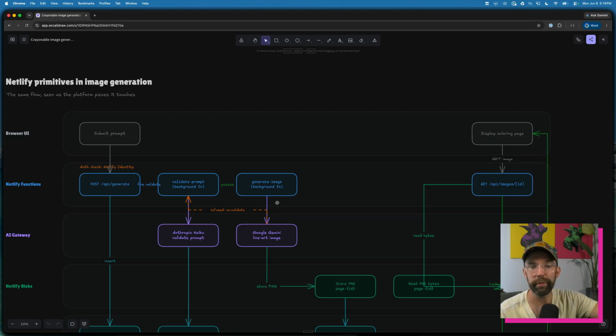This is a very common pattern that I have found works really well when it comes to generating images, and you can stitch all of these Netlify platform primitives together. Now, as long as you're using our skills or you're using agent runners, you ought to be able to just say what you want, and all of these things will get pieced together by the agent under the hood. But if you want to play puppet master, move the things around a little bit and have a little bit more control, this gives you a picture of how it all works together.